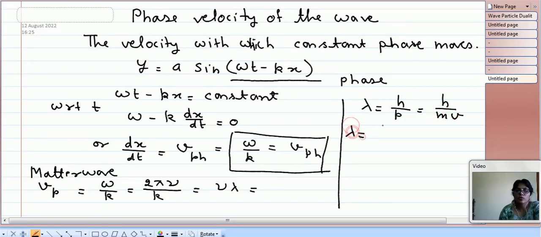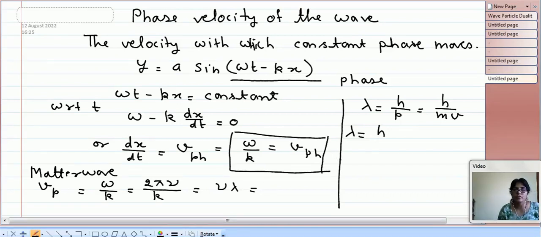So this is also equal to h. There is some manipulation. It is, yes, it is v nu upon lambda.